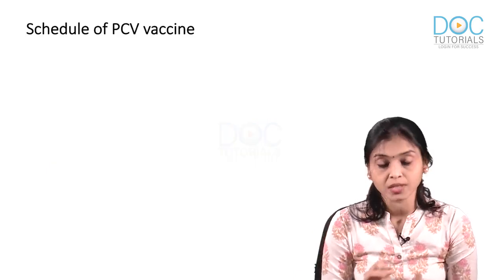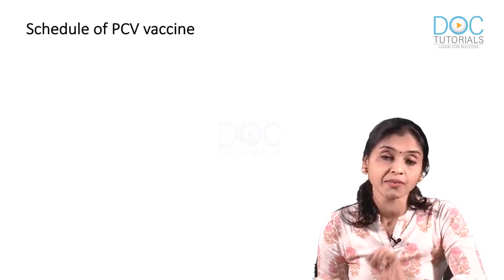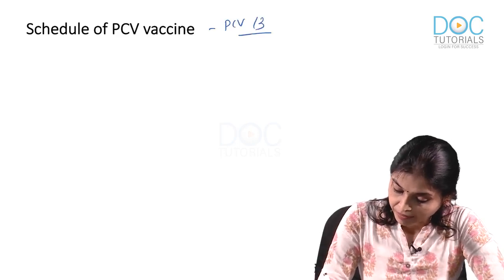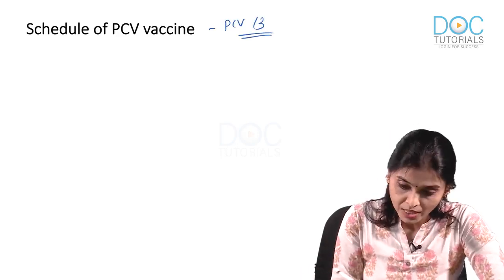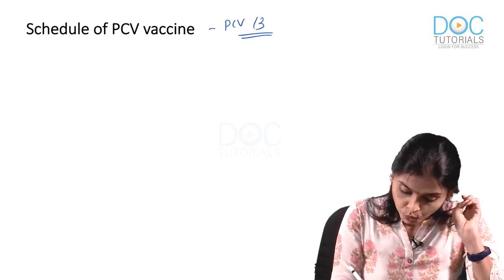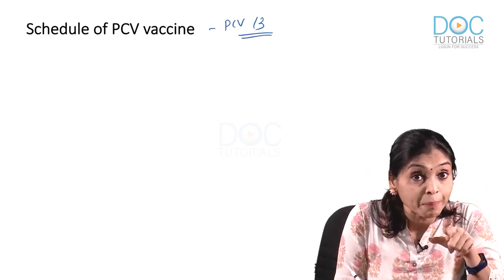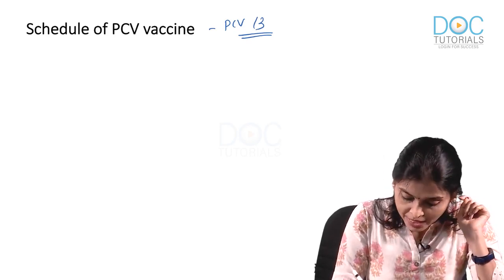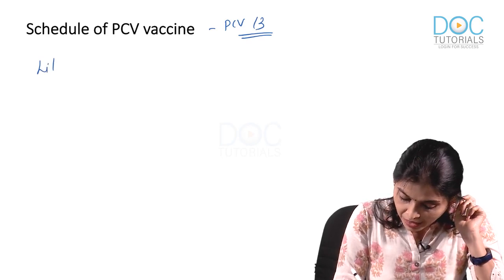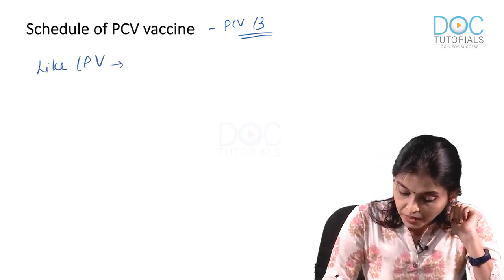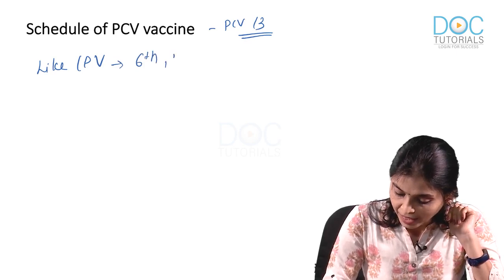Okay, now let's see what is the schedule of PCV vaccine in children. What do we give is PCV 13 that we have already discussed. The schedule is, it's given as 3 doses. Okay, first 2, like you give IPV. How do you give IPV? 6th week, 14th week. Okay, so this is also like IPV. So you will remember IPV schedule as well. 6th and 14th.